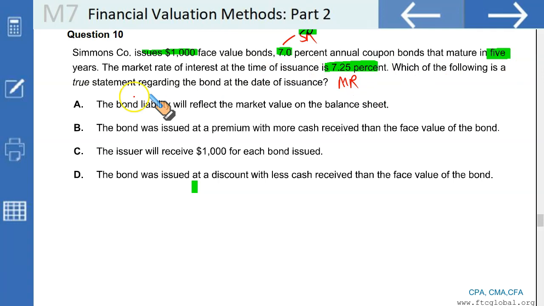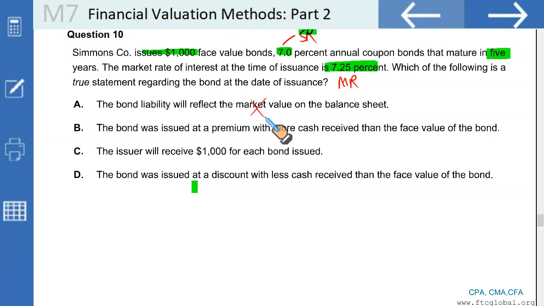Which of the following is a true statement regarding the bond at the date of issuance? First, A, a bond liability will reflect the market value on the balance sheet date. Wrong. Bond liability is recorded not at the market value, rather at the book value that incorporates the original issue price adjusted for premium or discount on issue.